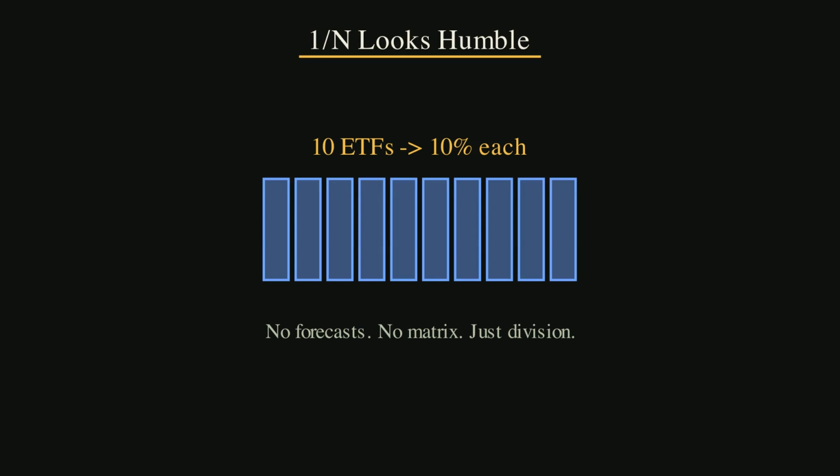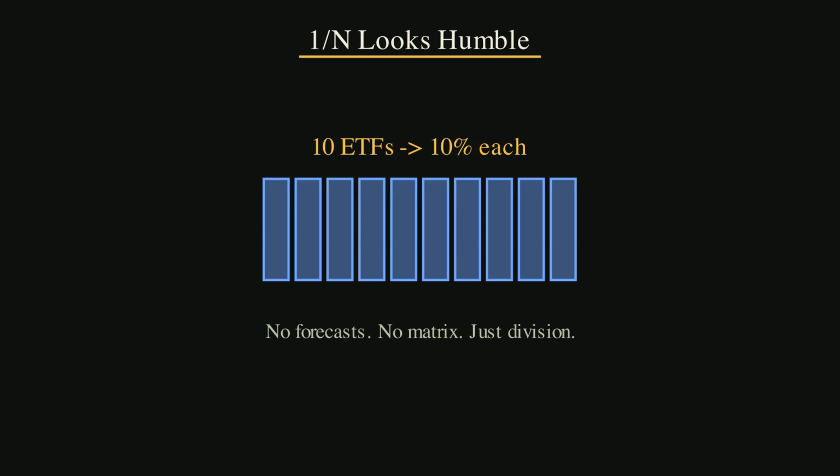But it misses a basic fact. Some assets are close cousins. Others are strangers. 2 stock funds may fall together. Treasury bonds may rise when stocks fall. Commodities may move for a different reason. Real estate may look different on paper, then behave like stocks when credit tightens. Equal weight treats every box as equally different.